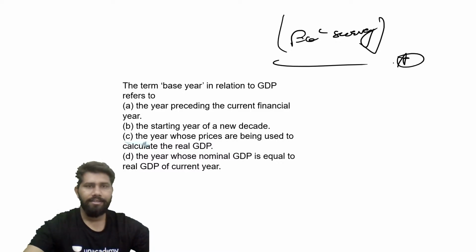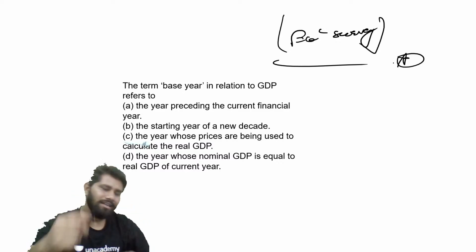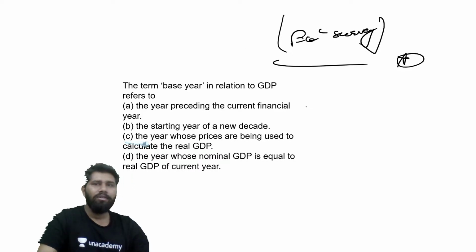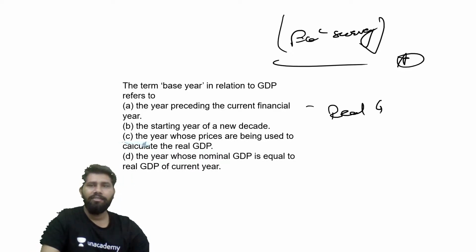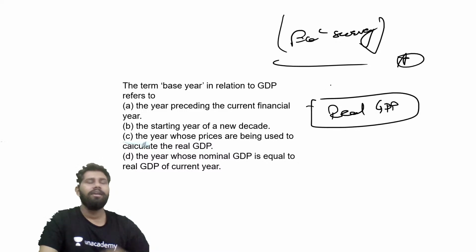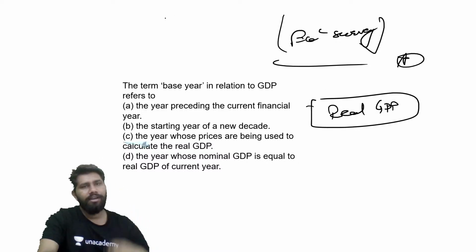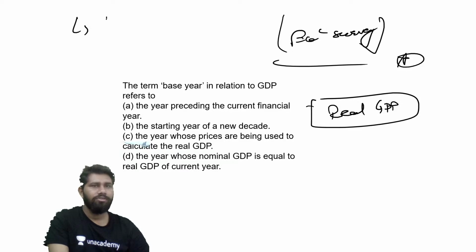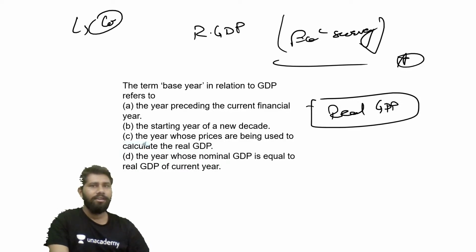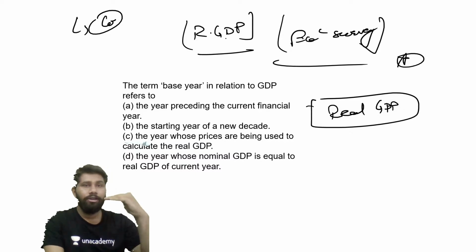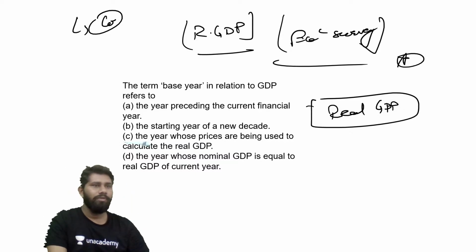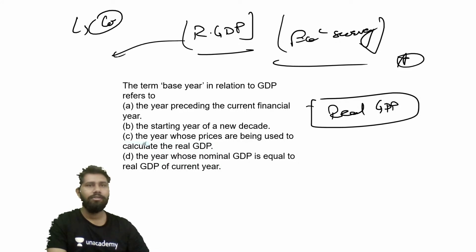All right, let's start the discussion, guys. What is base year? See, for the calculation of the real GDP, try to understand this concept, guys, that if we want to calculate the real GDP, it means GDP at constant market prices.